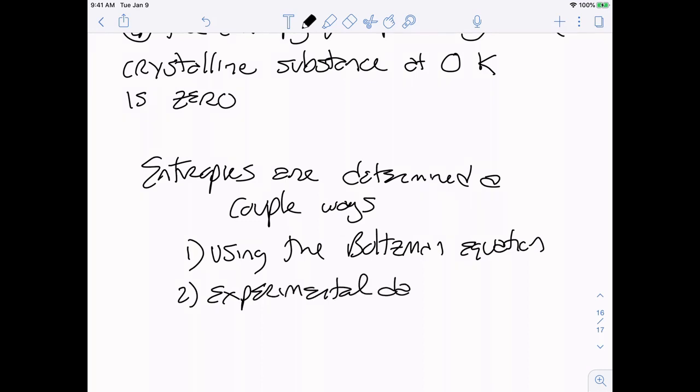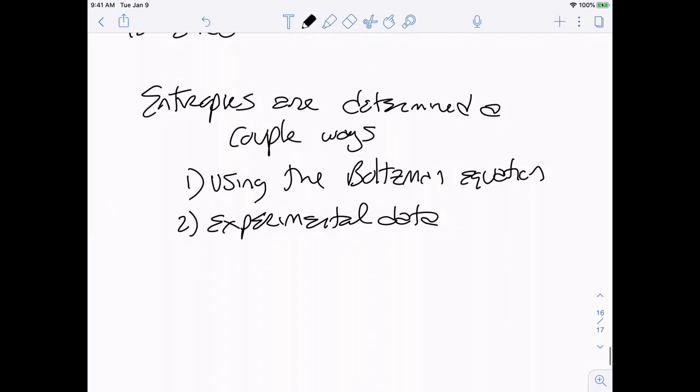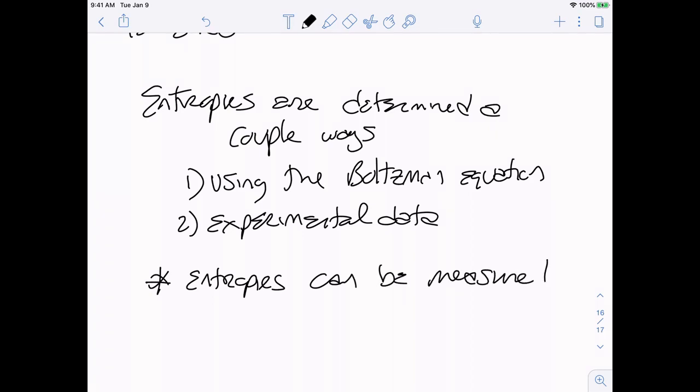The key is that entropies can be measured, not just changes,